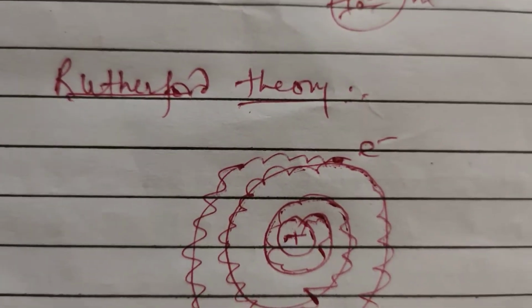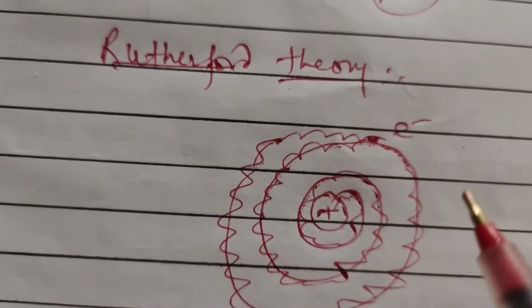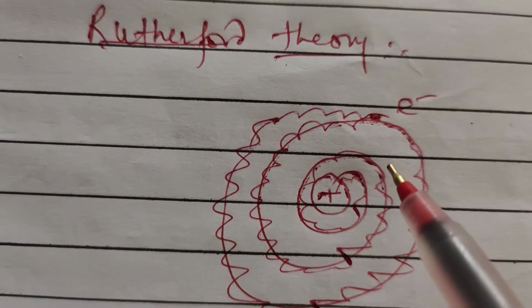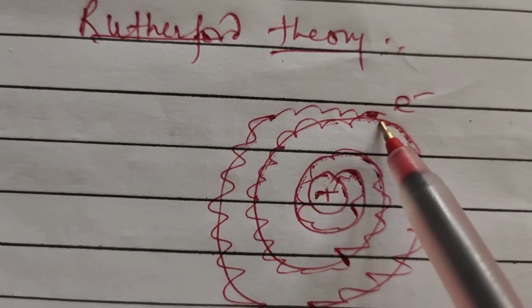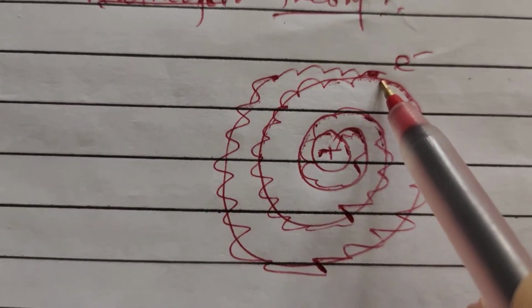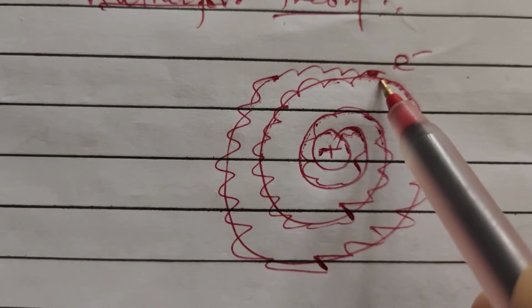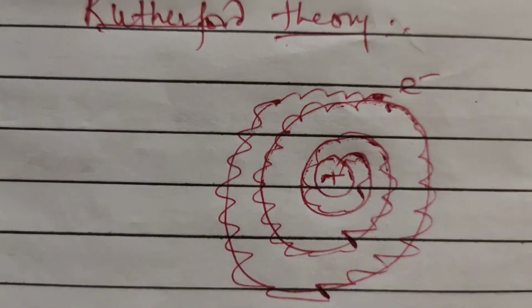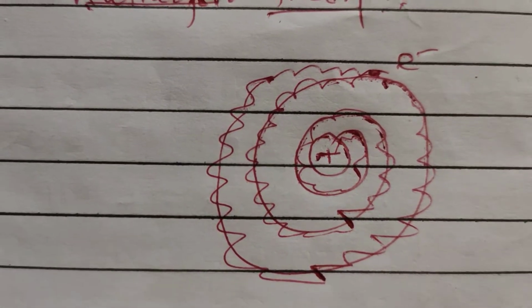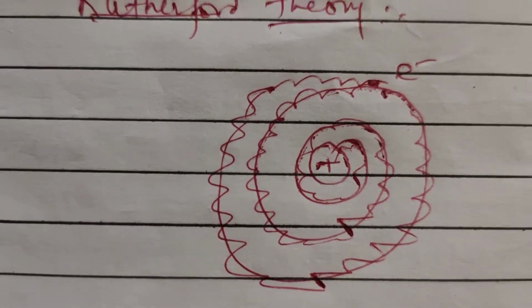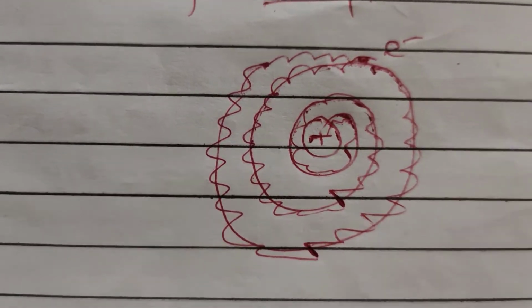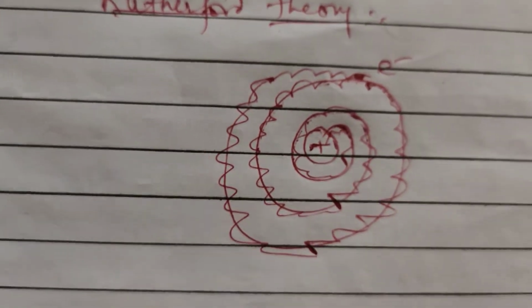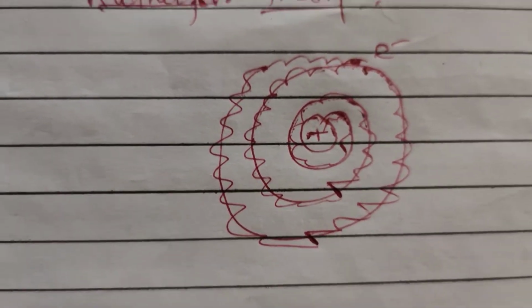According to the Rutherford theory, the electron revolves in a spiral orbit. This motion is accelerated motion, and finally the electron falls into the nucleus. Therefore the atom must give a continuous spectrum.